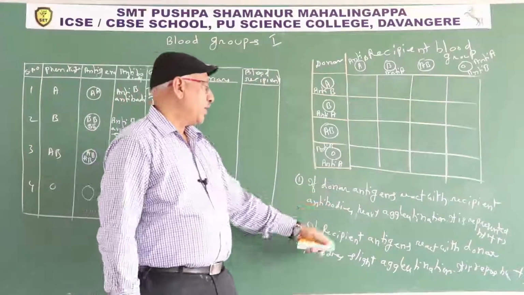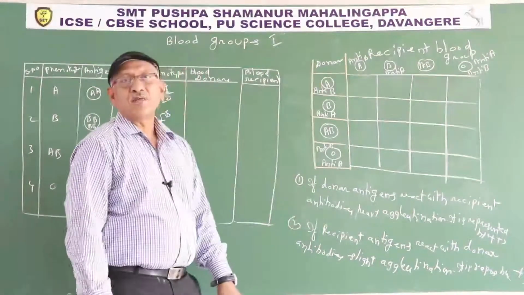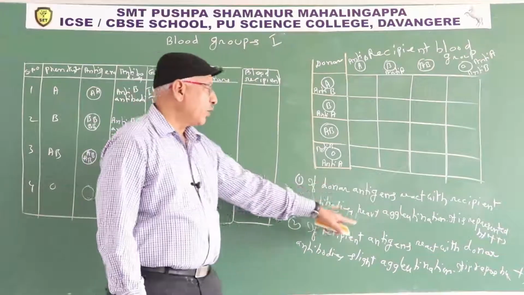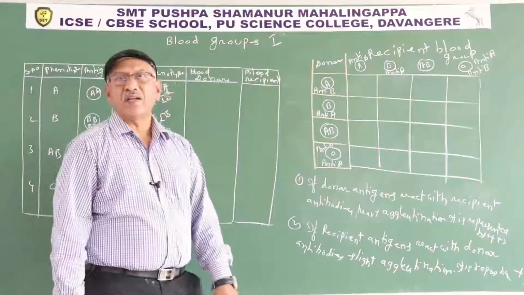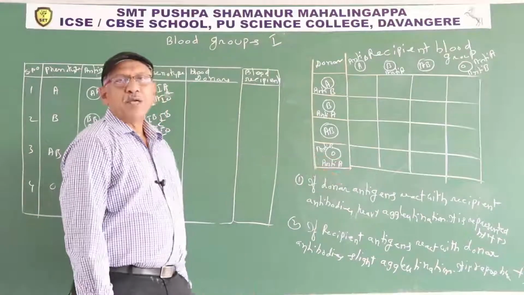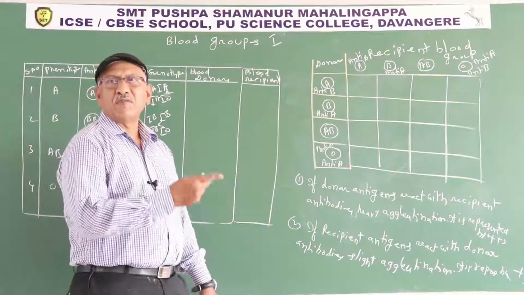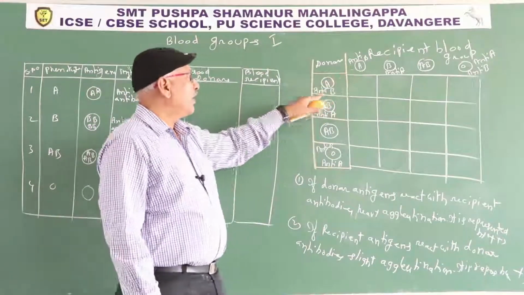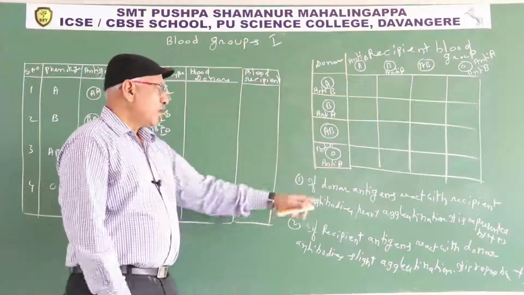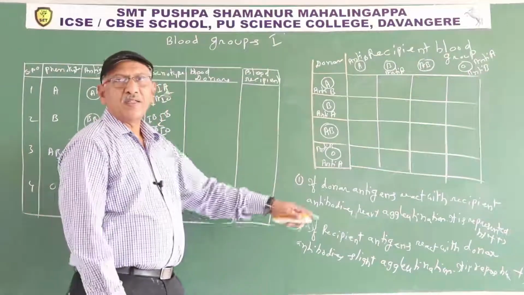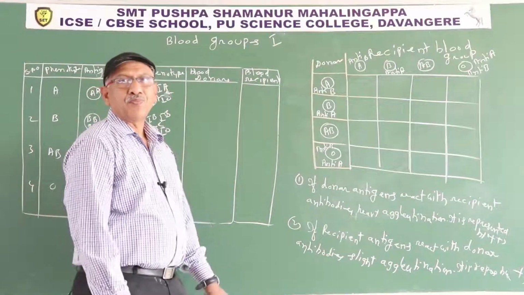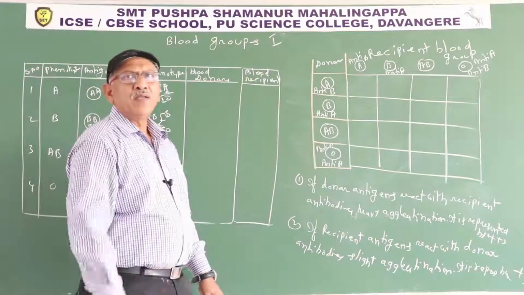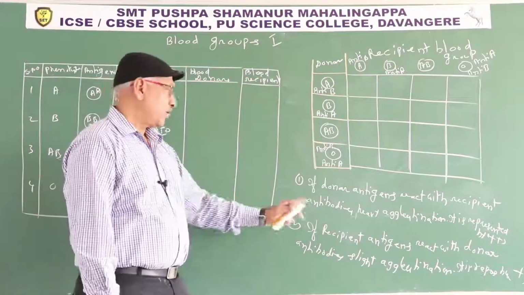So that's why if donor antigen react with recipient antibodies, heavy agglutination occur. Glue means adhere, and it is represented by plus plus. Plus plus means fatal, leads to death. If recipient antigen react with donor antibody, slight agglutination occur. It is represented by plus. So only little harm occur.